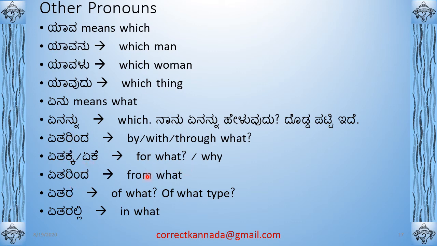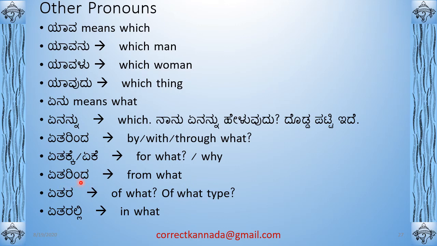Etarinda we saw here, from what also is etarinda, right? If you want to make a sentence, from what will I get this money, right? From where, or from, actually from where only you can say. I don't have an immediate sentence about this from what. So it's like etarinda, inda is from, right?